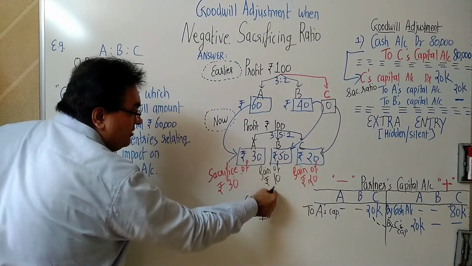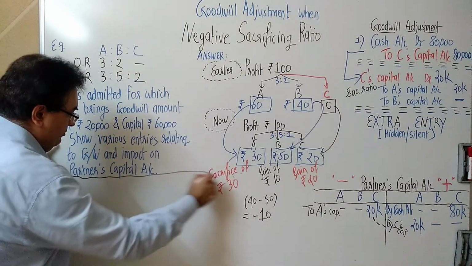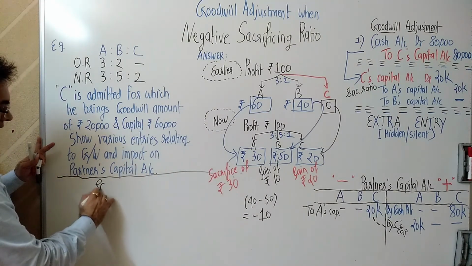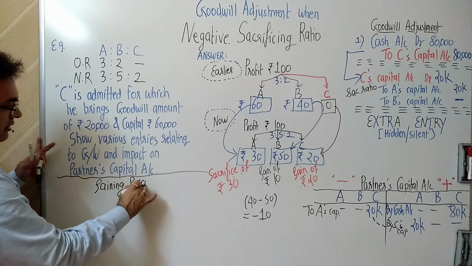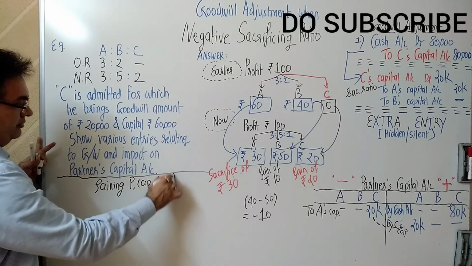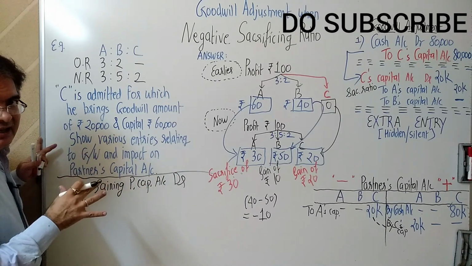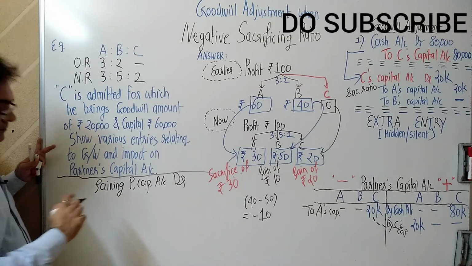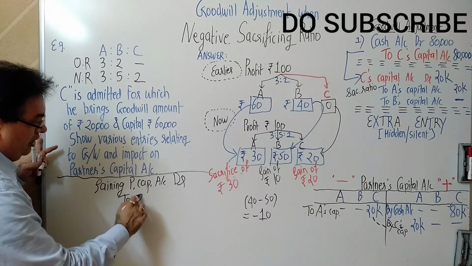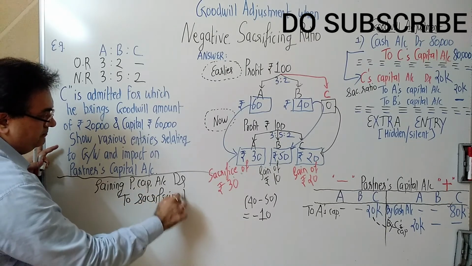Now B has to transfer to A. Please see here, beautiful. Gaining partner's capital account debit. अगर हम किसी पार्टनर का कैपिटल डेबिट करते हैं, मतलब you are taking away from that partner and give the credit to sacrificing partner.